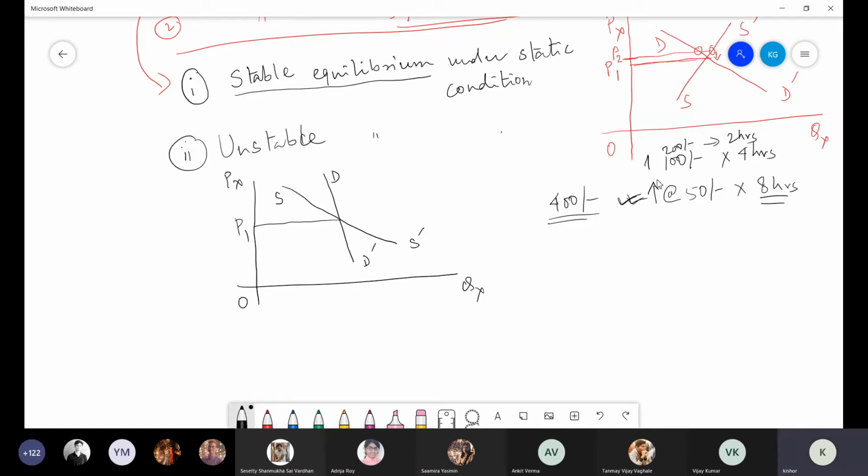So what is happening? The price of your labor service is increasing, but the quantity you supply, the number of hours you work, is decreasing from 8 hours to 4 hours, 4 hours to 2 hours. At a higher price, you are supplying less and less quantity of labor services; at a lower price, you are supplying more and more.